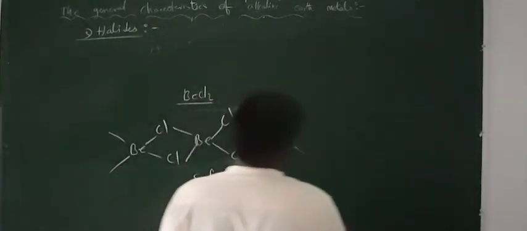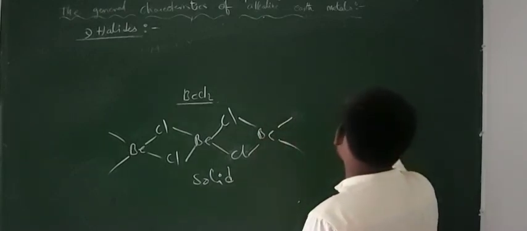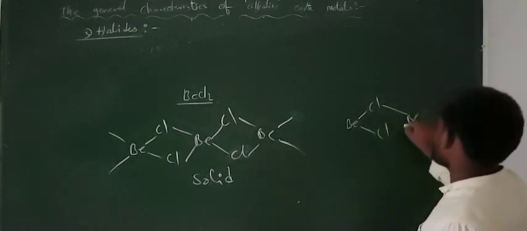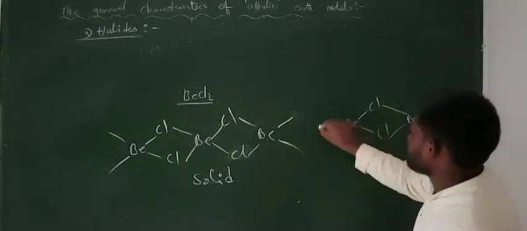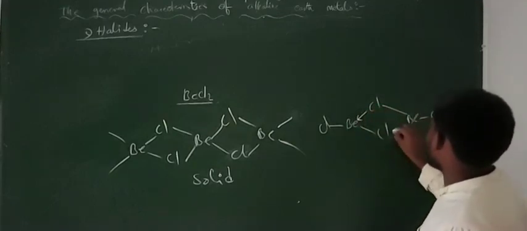In case of gaseous state or vapor state, this one exists as a dimer through the bridge chlorine. So like this it is present. Here coordinate covalent bond is present like this.